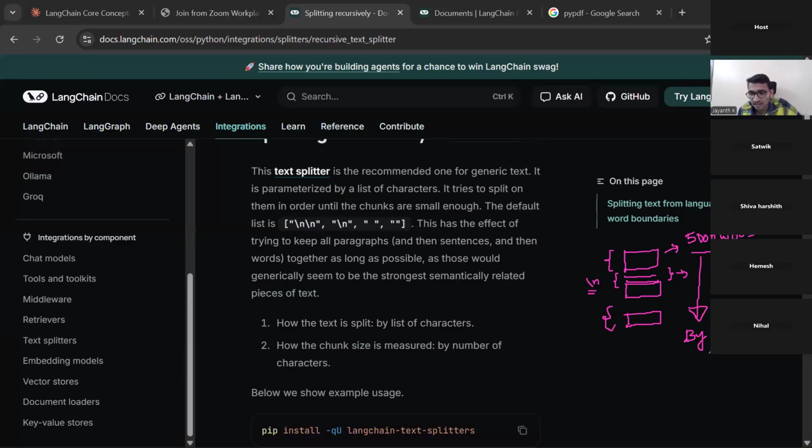Are you able to understand? How will it understand sentences? If there is any backslash n, one backslash n, then it will understand it is a sentence. And this 5,000 words will be converted to something like 4,000, let's say. Then again it will check: no, the chunk limit is 1,000 words, but it is again 4,000. Again it will go recursively. Are you able to understand why the name is recursive? It will continue until the chunk size and chunk overlap are matched.